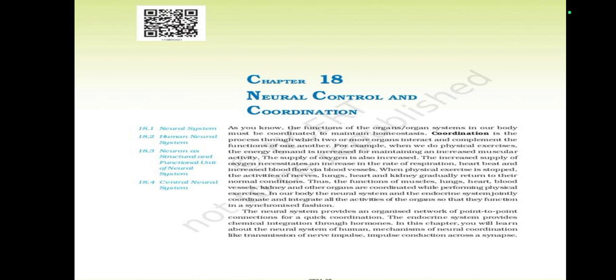In this chapter, we will learn about the neural system of human, mechanisms of neural coordination, like transmission of nerve impulse, conduction across synapse.